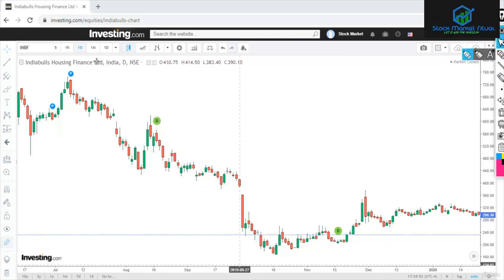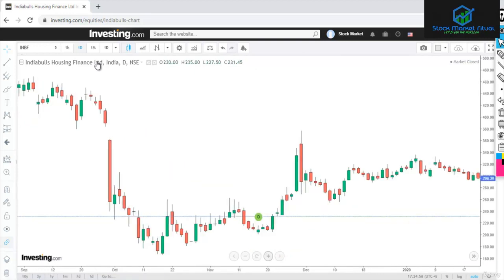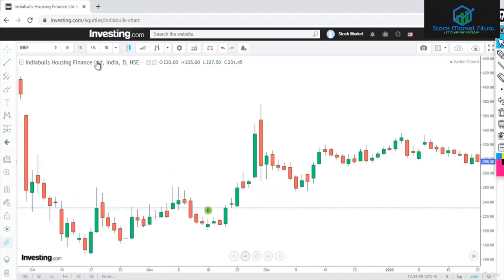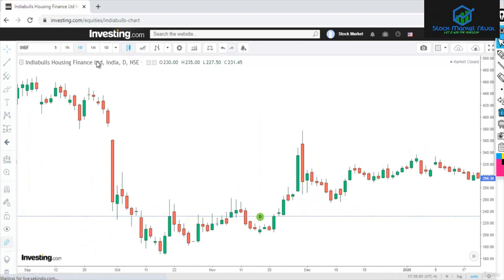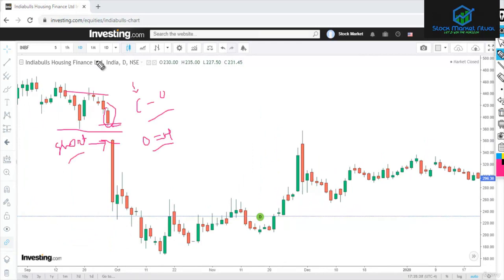So you can see that now if we zoom it out, this was a shorting opportunity. Now the next day, the previous day's close and next day's open create a gap, and that happens as open equals high. This is the first thing: that is a breakaway gap.